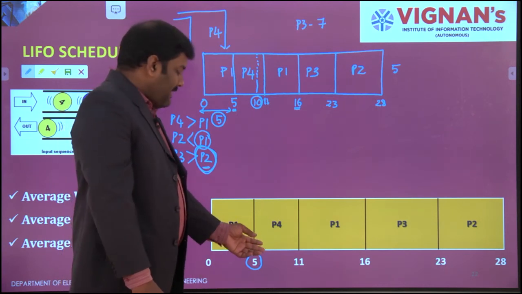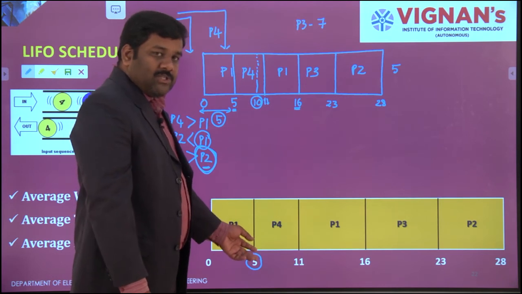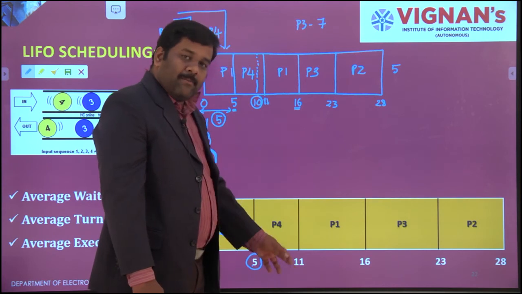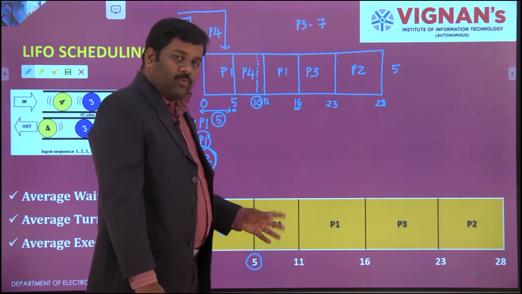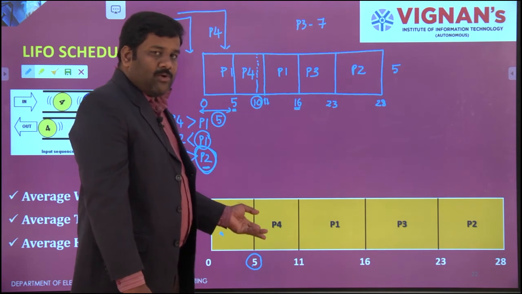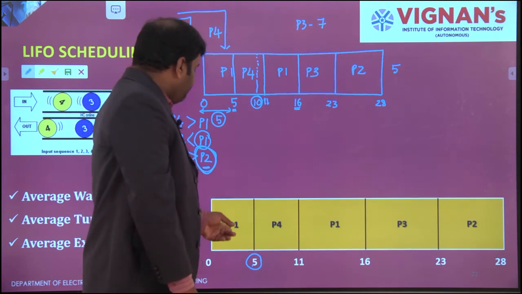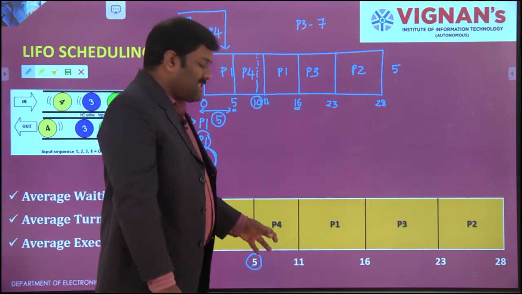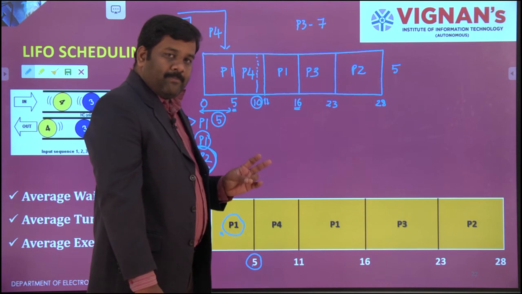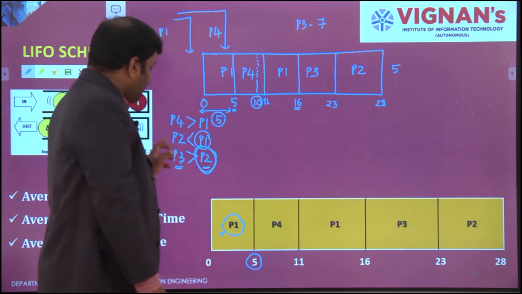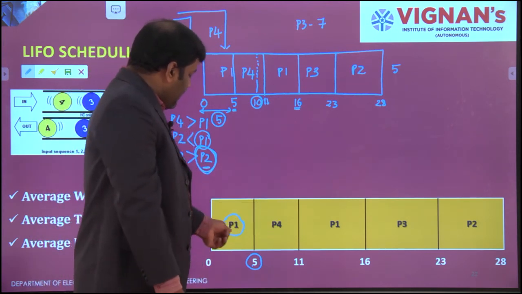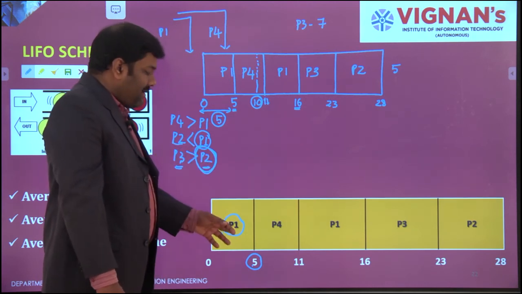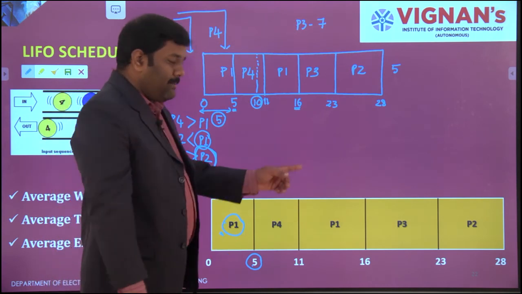Based on that, I will operate. So immediately P4 will come, and it has to operate a maximum of 6 seconds only. So 5 plus 6, 11 seconds. P4 will finish its operation, and then it will move. Once the operation is finished, there is no need to bother about P4. Here P1 is already in waiting state. Then P4 is completed. Remaining 2 are P2 and P3. Those two processes will come over here itself. Then P3 will compare with P1, and P2 also will compare with P1.